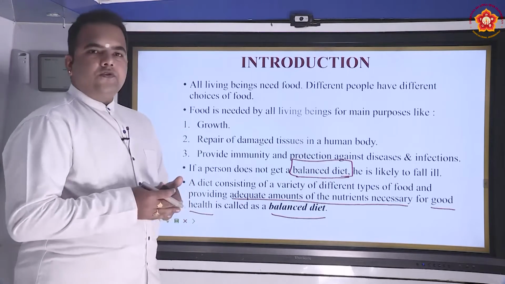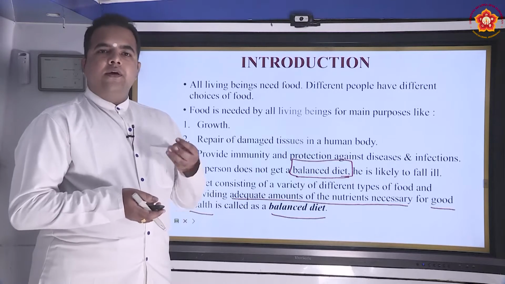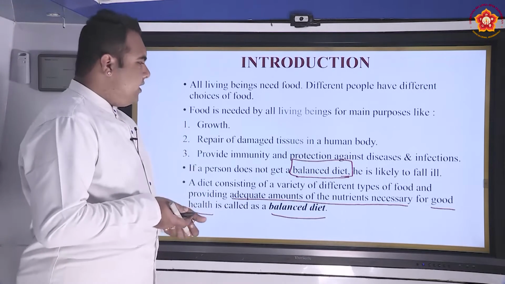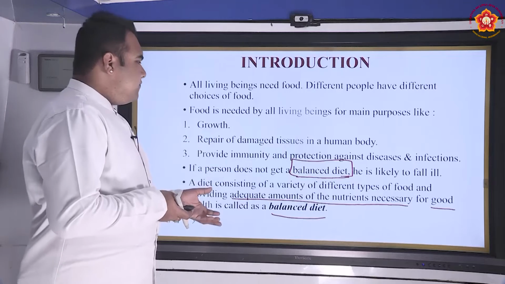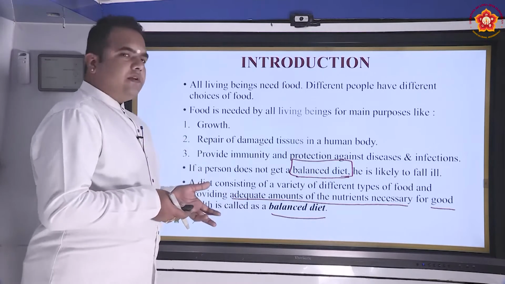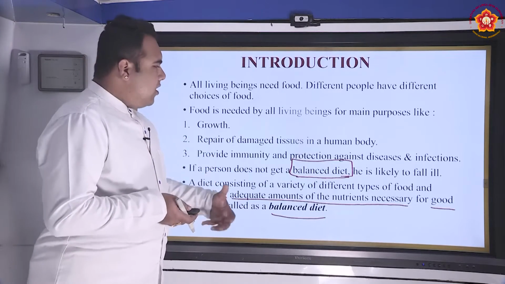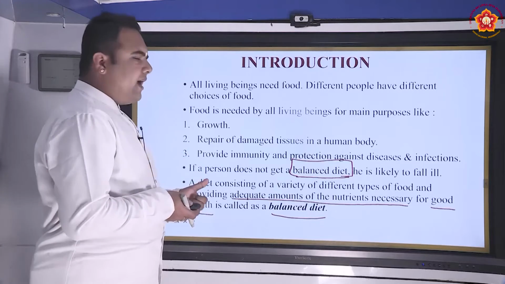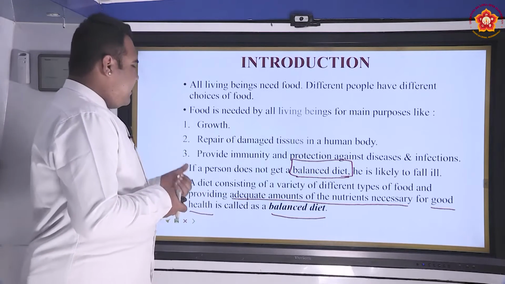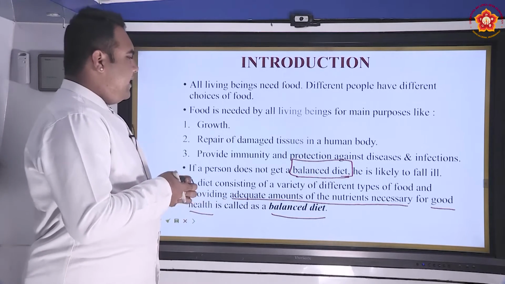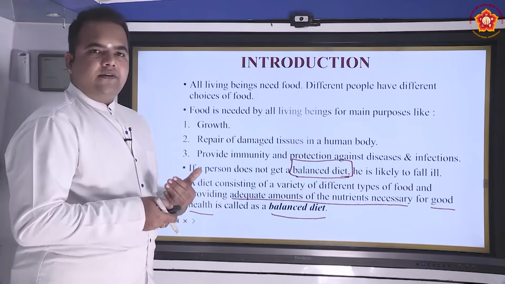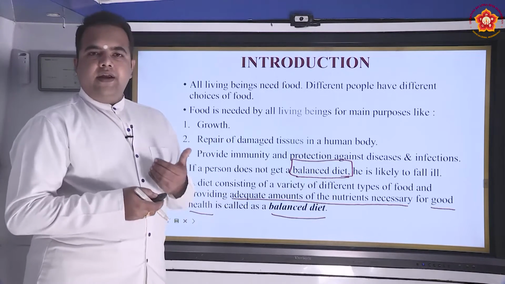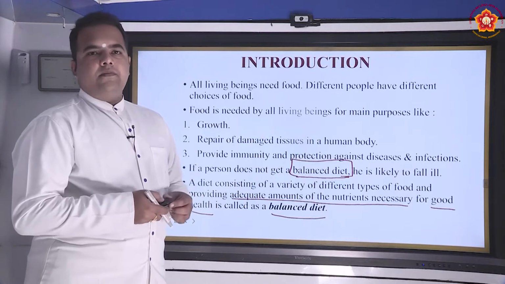We need to choose food items that provide us with vitamins, carbohydrates, fats, minerals, proteins, etc. A balanced diet is the one which includes all these kinds of inputs to the human body, so that all the parameters that we take in will be intact or balanced.